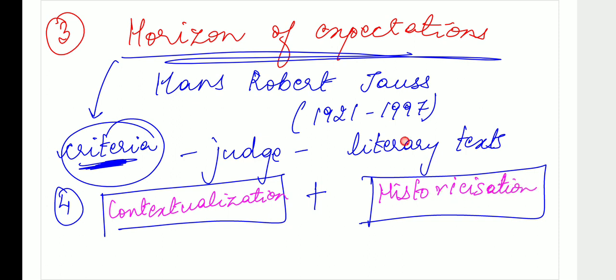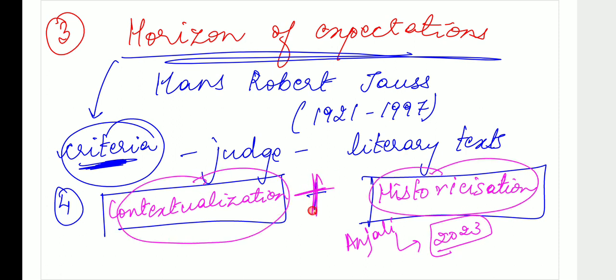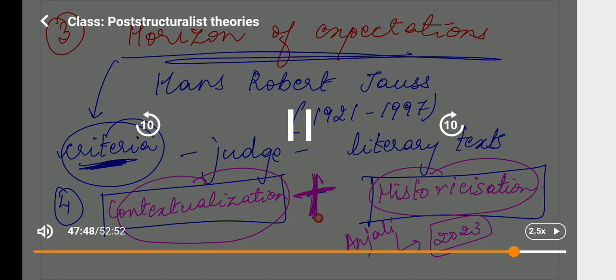If I have to talk about Anjali's story, Amna's story, Ayushi's story, Diksha's story, you are all students coming in the post-COVID era where we are able to draw the benefit of online education and study without physically having to be there. So contextualization and historicization are both critically important. According to Hans Robert Jauss, whenever we are trying to understand the meaning of a text, that is what he's talking about.